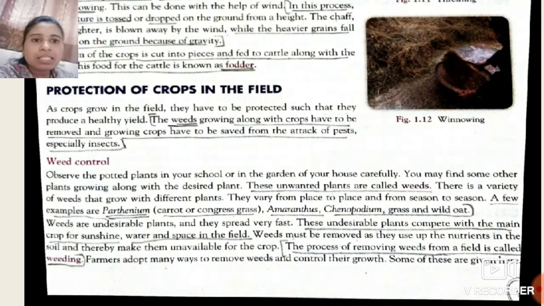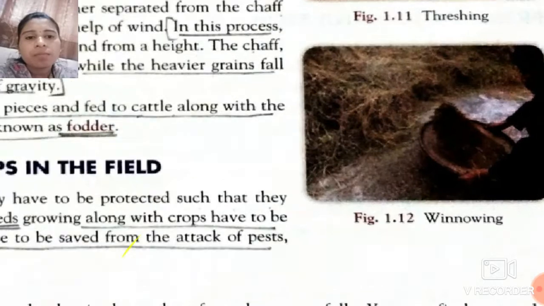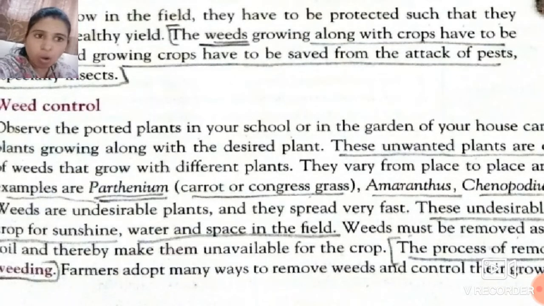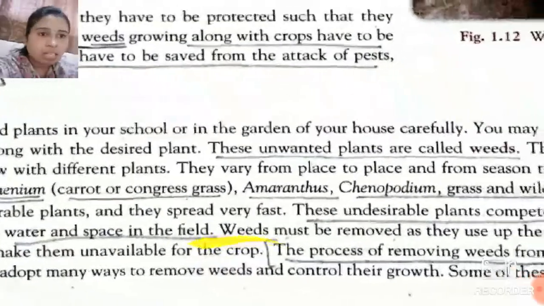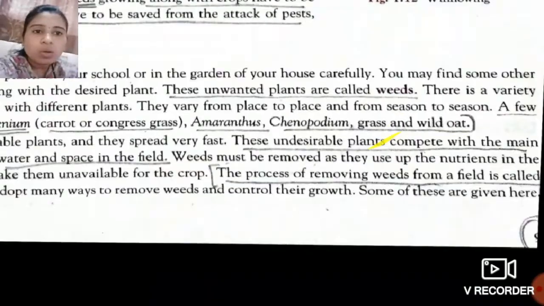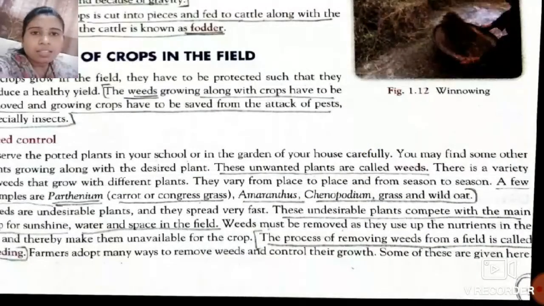For example, see here, Parthenium. Parthenium is an example of weed which is also known as carrot grass or Congress grass. Amaranthus, Chenopodium, grass and wild oat. So these are certain examples of weeds. There are different types of weeds which grow with different types of crops.